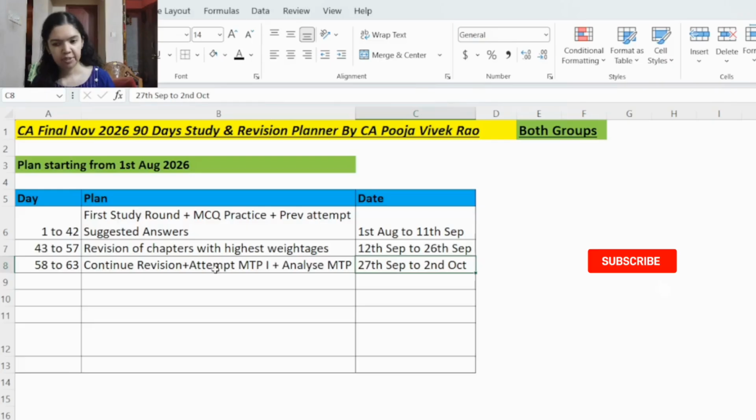For example, in FR, check if you have written the formulas correctly, formats correctly, if you have quoted the Ind AS name and number correctly, if your presentation is right. If any theory question comes in AFM, note if you have written the concept correctly. For AFM also check if you have written the formulas correctly. For auditing, you have to check if you have written the standards on auditing correctly, whether you have correlated with the right standards on auditing, with the right CARO, and if you have written the professional ethics correctly, and so on.